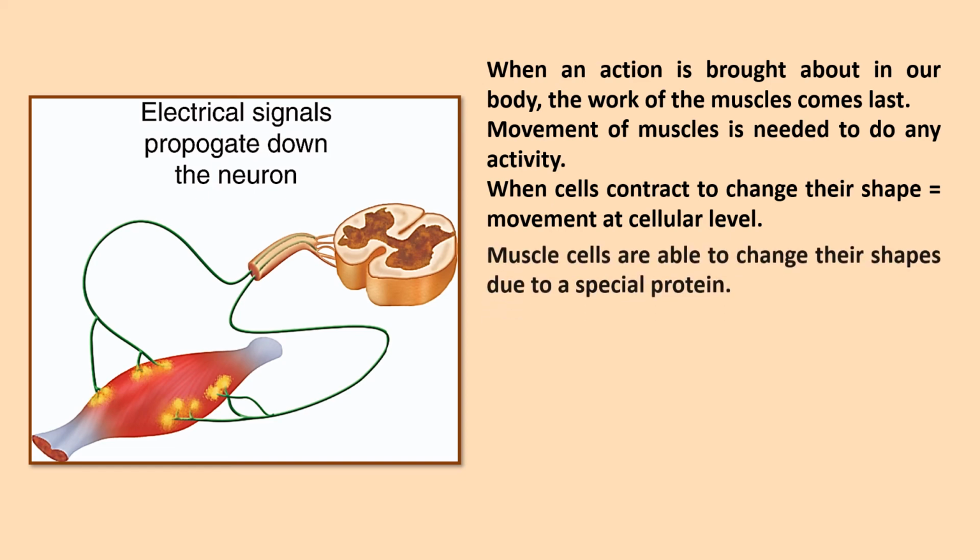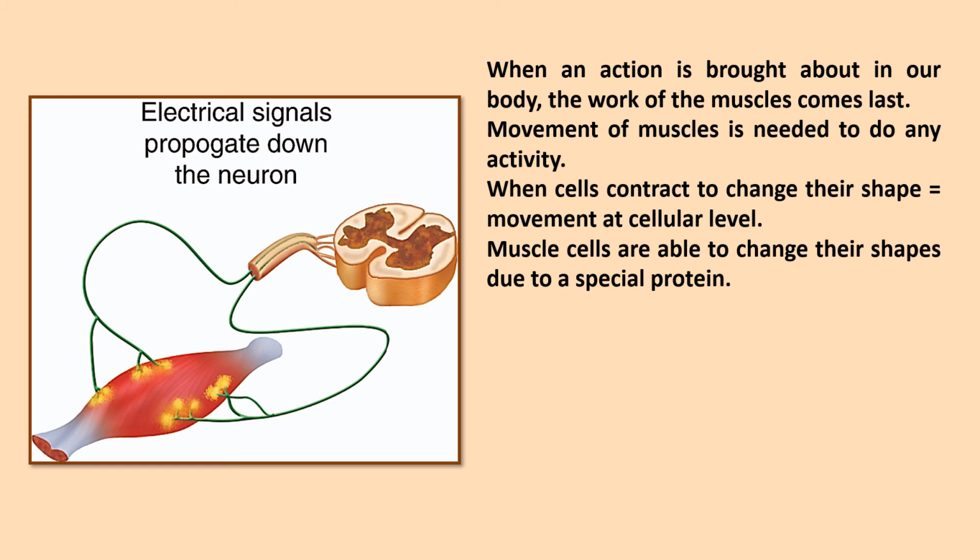Now, muscle cells are able to change their shapes due to a special protein. So when the neurons take the message to the brain and the brain gives a message back to the muscle that you have to move, you have to contract, you have to show certain movements.